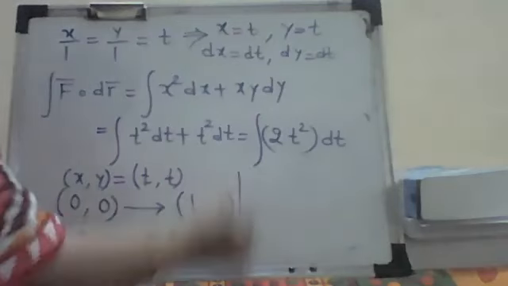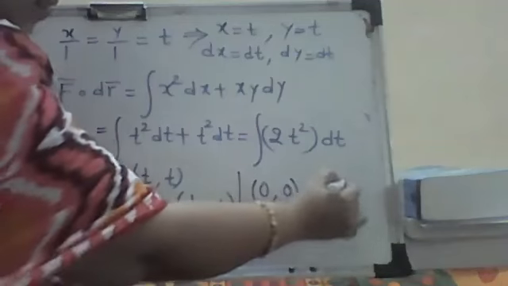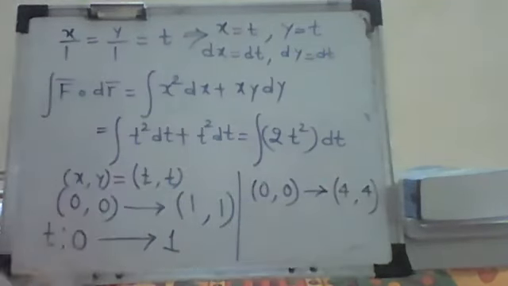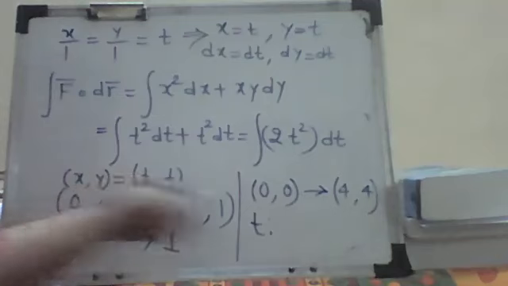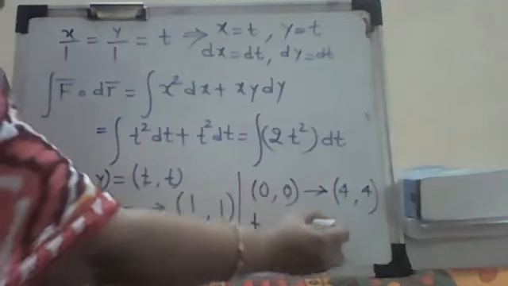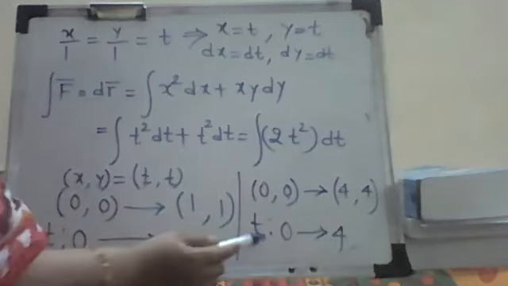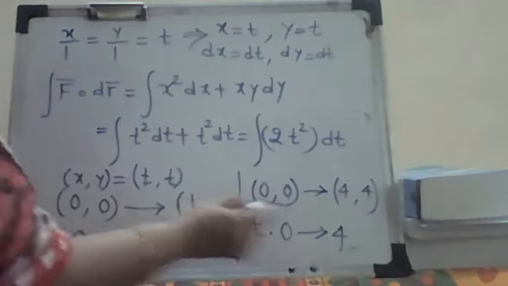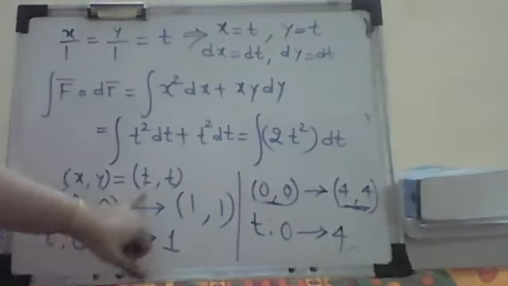Now suppose, for example, I have the points 0, 0 to 4, 4 for the same parameterization. What will be the value of t? At which value of t will I get 0, 0? At 0. At which value of t will I get 4, 4? That means here t will vary from 0 to 4. So the value of t always depends on the points which are provided to you, and it also depends on the parameterization.